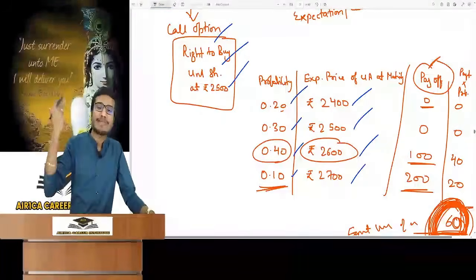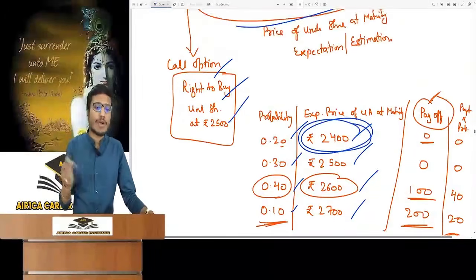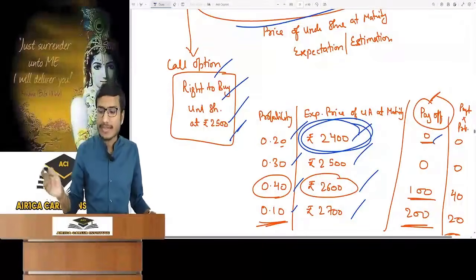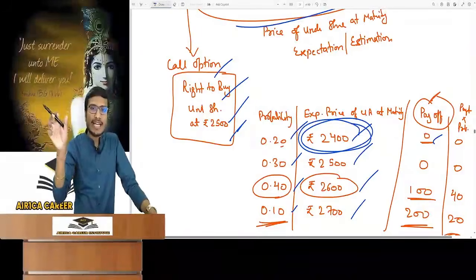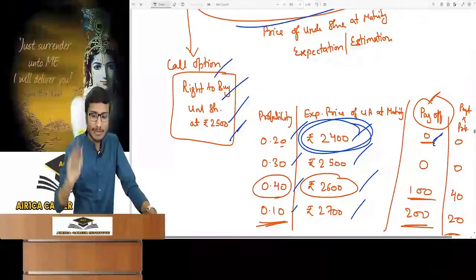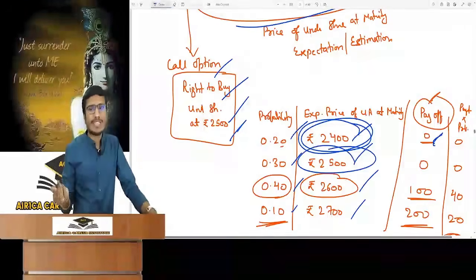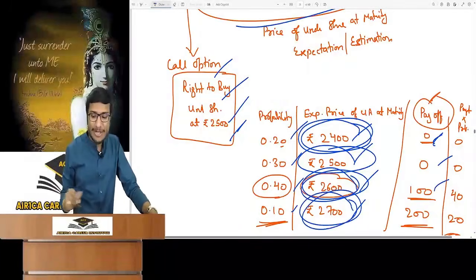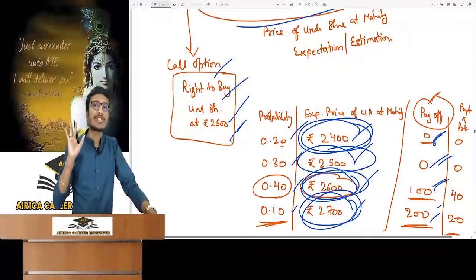So now look at the payoffs at every price. If the price in the market is 2400 rupees, then what will be my payoff? I will not exercise the call option, so it will be 0. You have learned to calculate payoffs, right? Price of underlying asset minus strike price. If it is negative, then it is 0. This is what we have learned about call option payoffs. It is the same here. At 2500, it is 0. If it is 2600, then the payoff is 100, and 200 if it's 2700. This means I can get these 4 types of payoff on maturity.